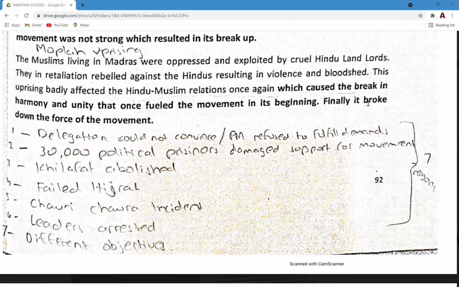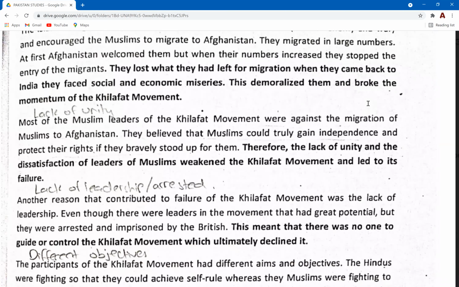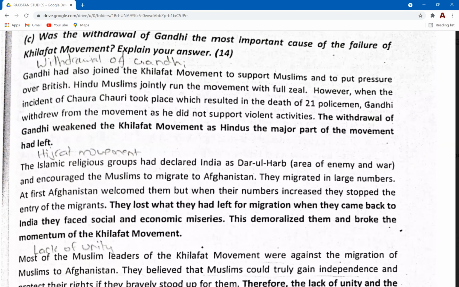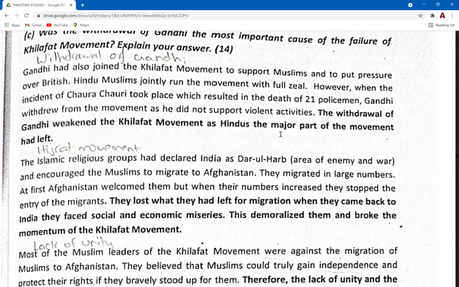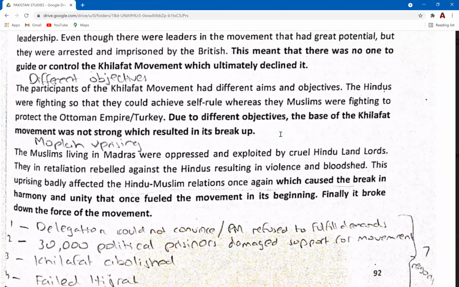Do not give your judgments in the beginning. Whenever you start writing 14-mark questions, just don't tell your judgment over there. Just stay neutral throughout the question. Mention the reason that's already written in the question on level 3, for example, withdrawal of Gandhi support here. If you look at these notes, they've also written this reason as the first one, and then all of the other 6 reasons, and then 1 evaluatory paragraph to close the answer. This is the proper method to solve this question.